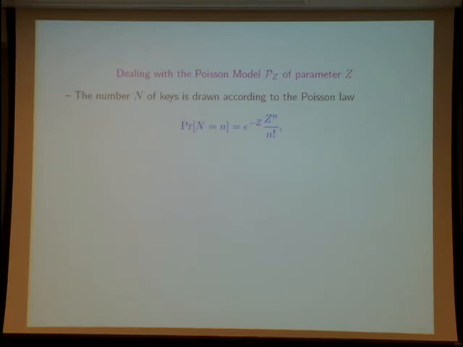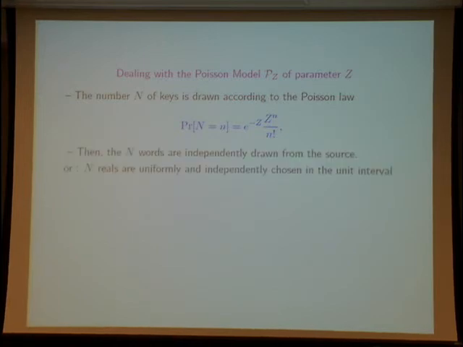So what is interesting in the Poisson model? What is the definition of the Poisson model? In the Poisson model, the number of words, or the number of keys, is drawn according to the Poisson law. And now, when you have chosen the number of keys, the n words are independently drawn from the source.